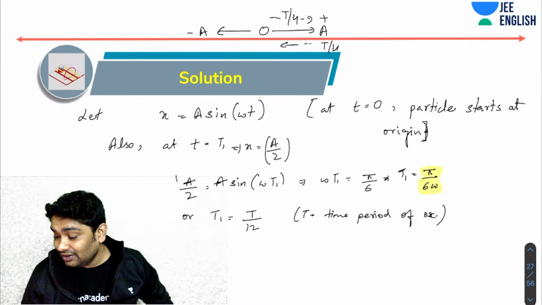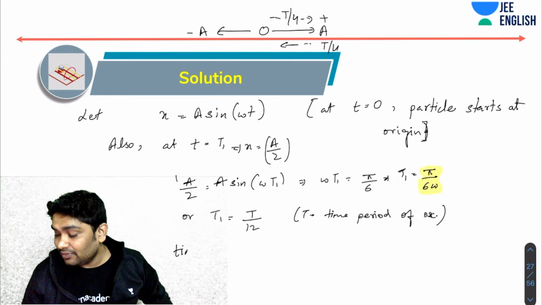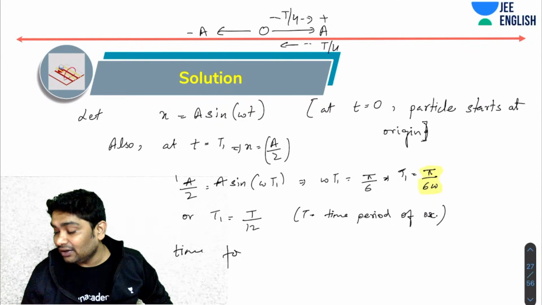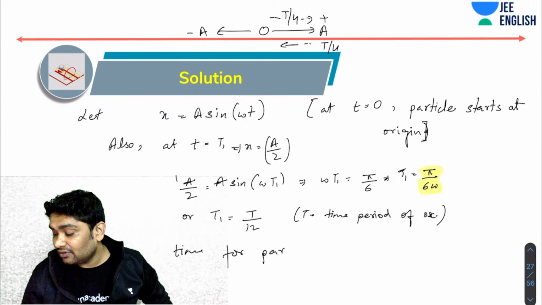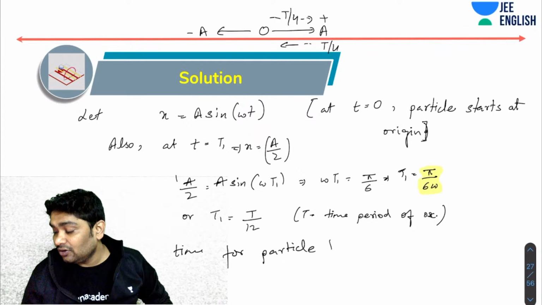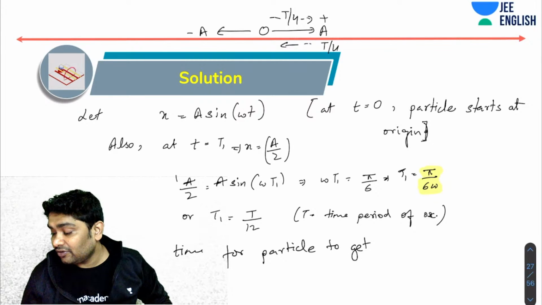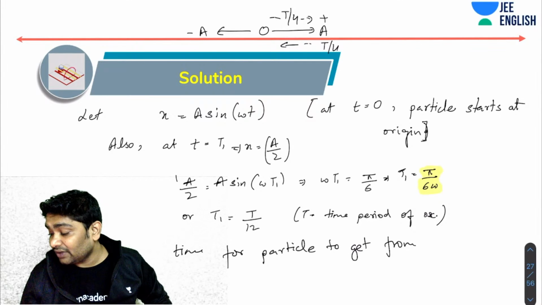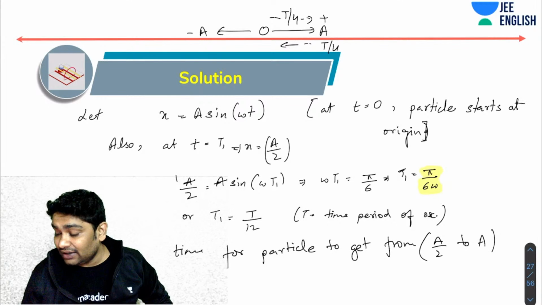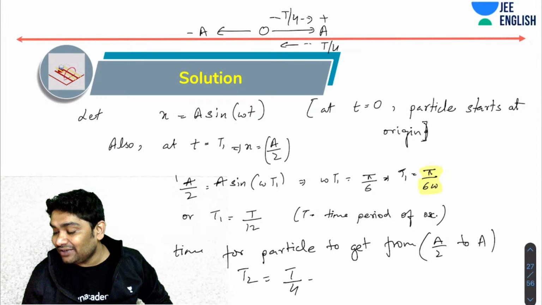So the time for the particle to get from a by 2 to a, that is t2, should be equal to T by 4 minus t1.